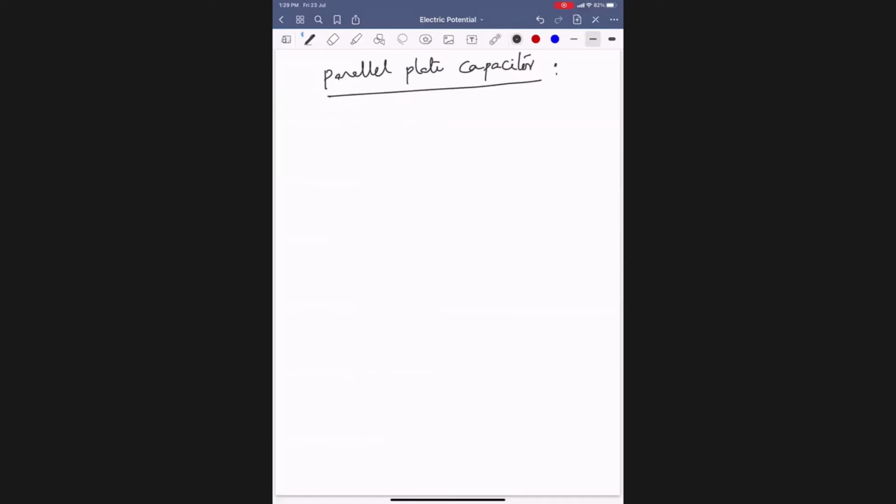parallel plate capacitor. Okay. What is a parallel plate capacitor? A capacitor means a combination of two or more plates having the same quantity of charge, but the signs are different. One plate is holding plus, the other plate has to hold which one? Minus.